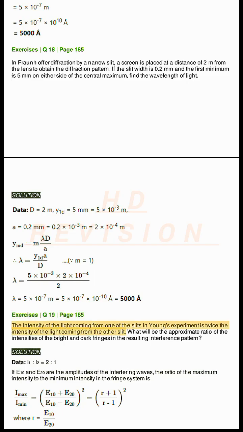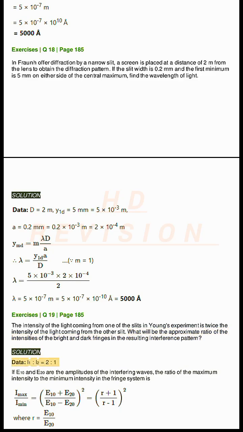Exercises Q19, page 185. The intensity of the light coming from one of the slits in Young's experiment is twice the intensity of the light coming from the other slit. What will be the approximate ratio of the intensities of the bright and dark fringes in the resulting interference pattern?